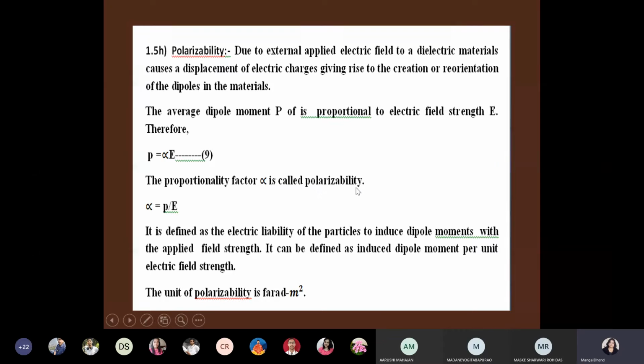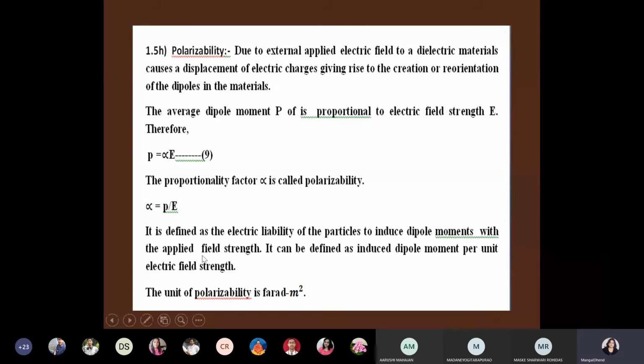So what is polarizability? It is, in simple meaning, the ability of the material to get polarized. Therefore alpha will be equal to p upon E, where p is the dipole moment. So remember this formula and write it down in your notebook. Polarizability is equal to dipole moment upon E.